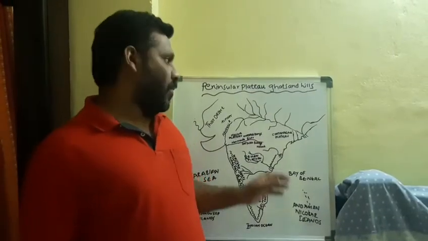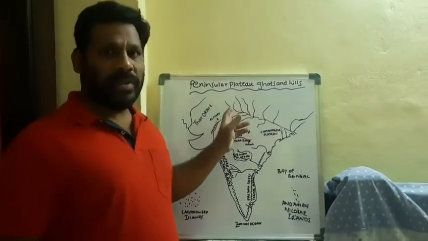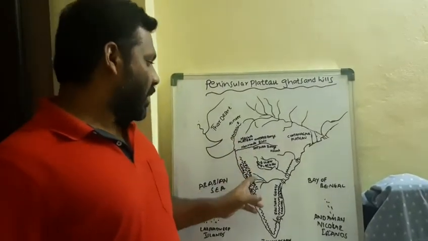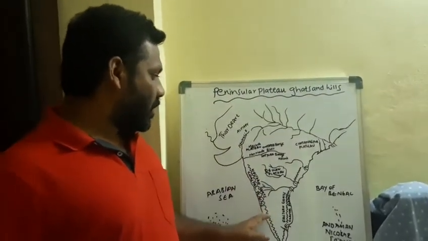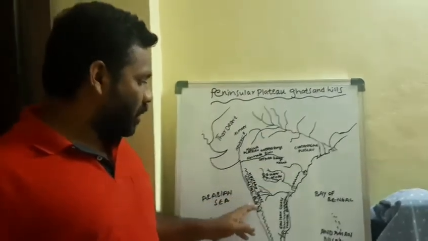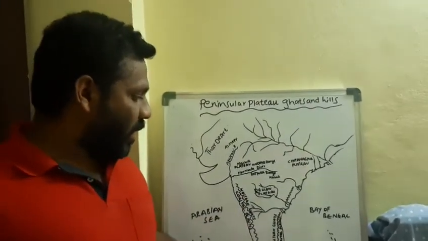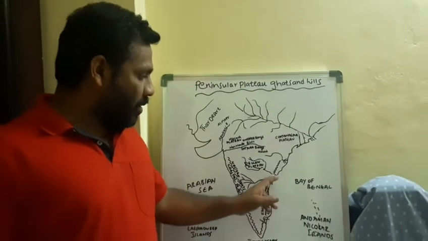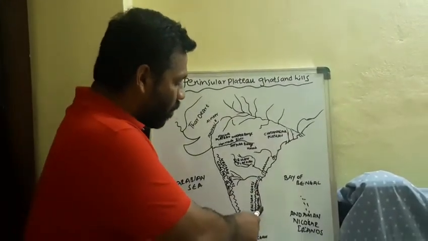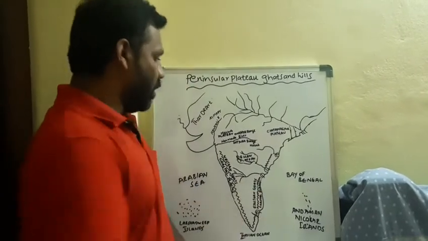If you observe the Peninsular Plateau on the physical map, we can find the Western Ghats. Along with the Western Ghats, we can find the coastal plains. What are they called? Western coastal plains. To the eastern part, we can find these not continuous ones. What are they called? Eastern Ghats. And next, the coastal plains: Eastern coastal plains we can call them.